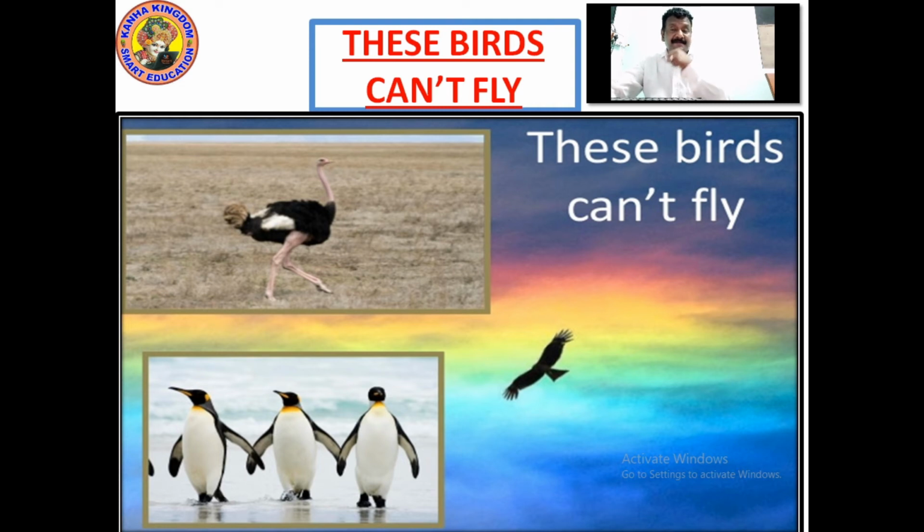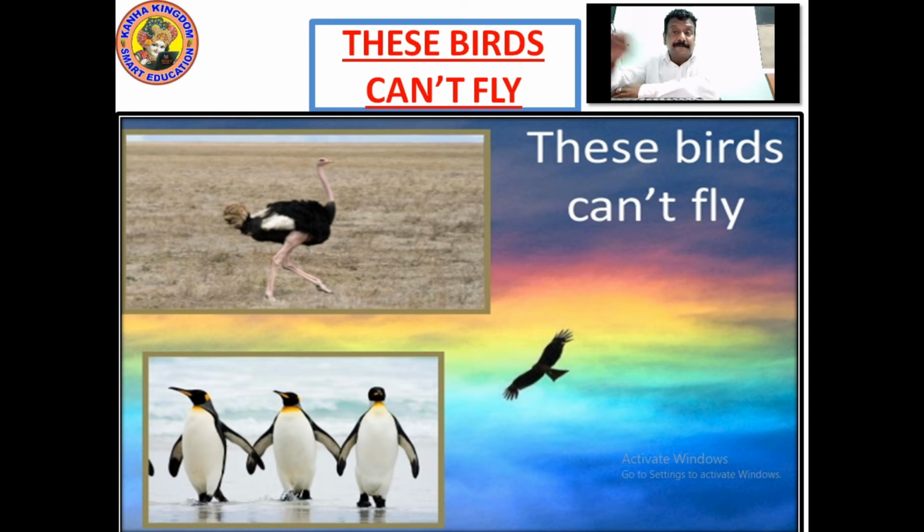Please write this down. Ostrich and penguins cannot fly.